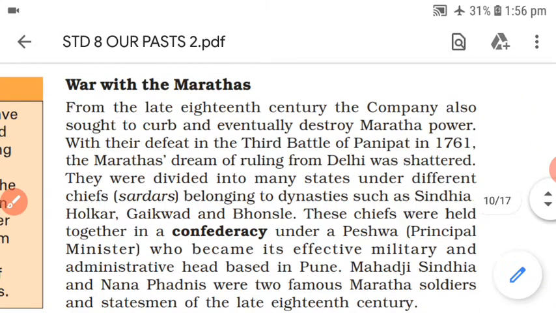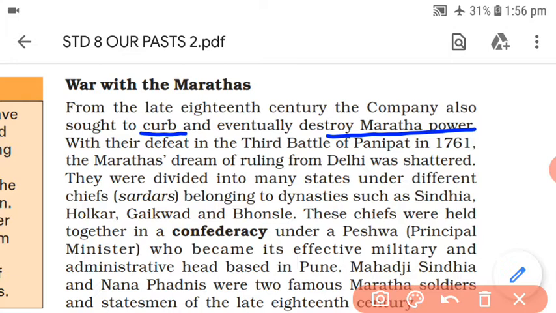From the late 18th century, the company sought to curb and destroy Maratha power. Maratha power was actually destroyed when it was defeated in the third Battle of Panipat, which was fought in 1761. So the company wanted to destroy Maratha power, but with the third Battle of Panipat, the Marathas themselves became very weak. This fight was not fought against the EEIC, it was fought against an Afghan ruler. The Marathas' dream to control Delhi was now shattered.